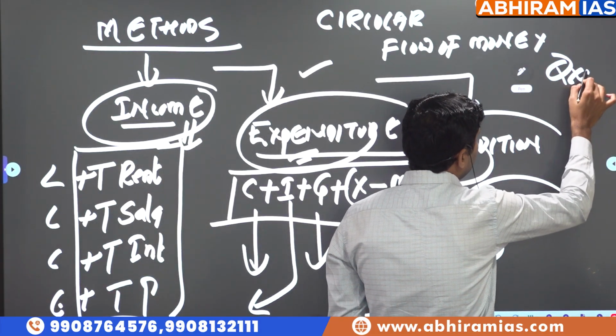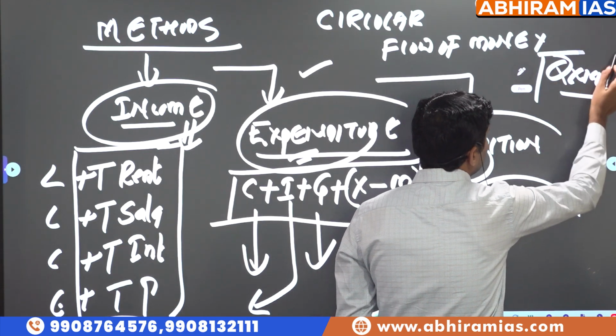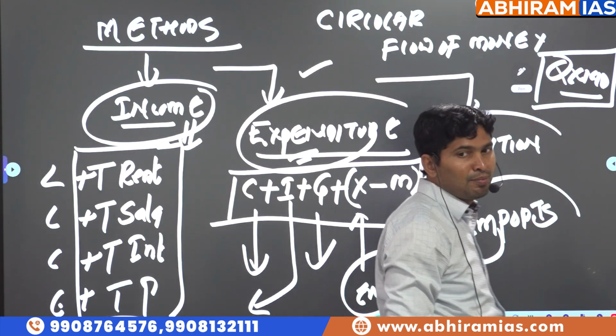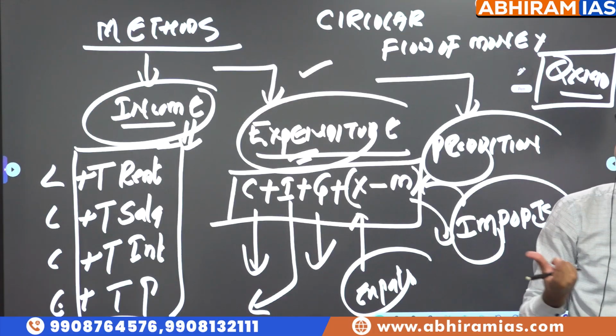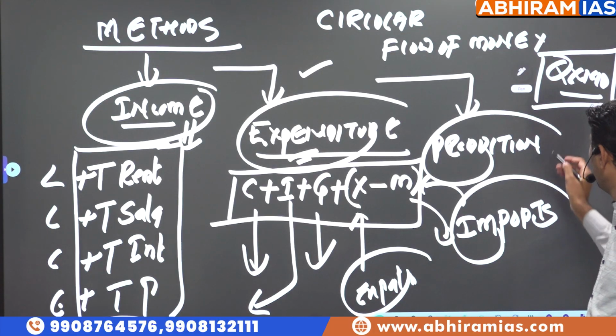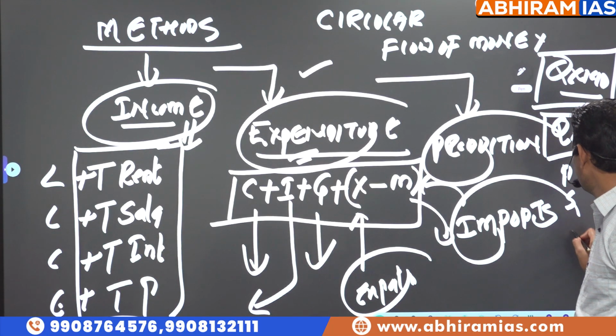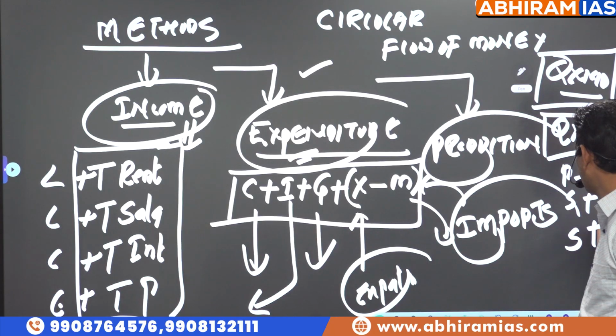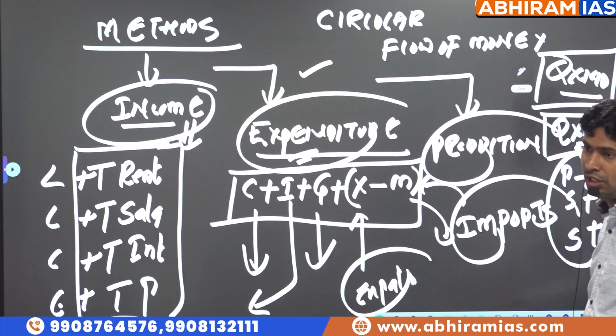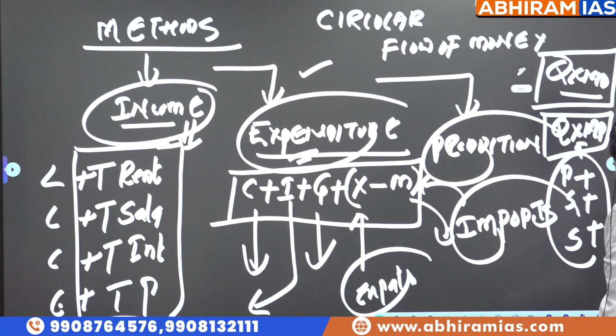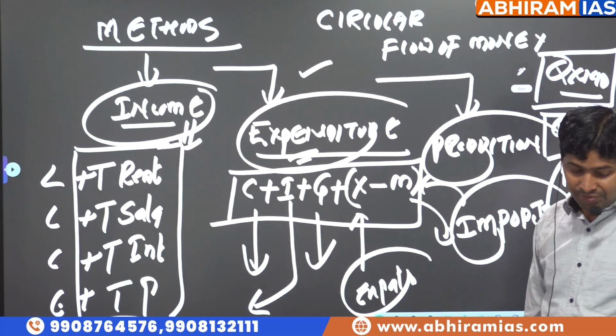Total final value of goods and services which are finished, which are produced at their market price is called production method, which is referred to as Q into MP. What is the meaning of Q? Quantity of finished products in primary sector, secondary sector, service sector. Add all of them. That is called production method. Okay. So, previous year question.